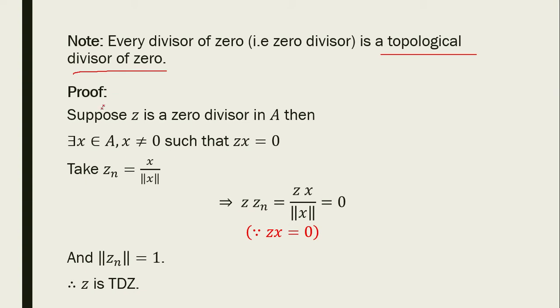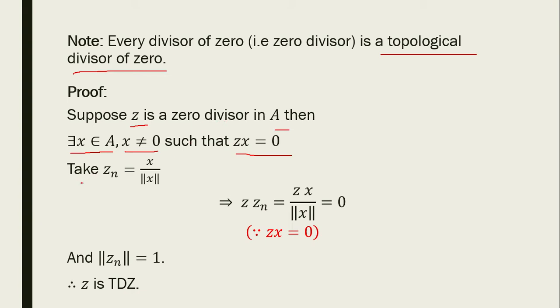Proof. Suppose Z is a 0 divisor in A, then there exists x belonging to A, x not equal to 0, such that Zx is equal to 0. This is the definition of 0 divisor.